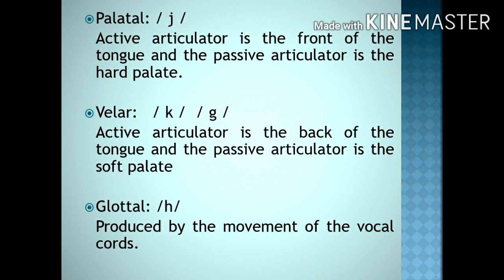The pulmonic air that comes from the lungs finds some friction in the vocal cords here, and without any hindrance, the glottis is open, and through the glottis, the air passes through the mouth cavity without any disturbance. So it is called a glottal sound, h. And this is how we generally categorize sounds that I have classified based on the place of articulation.